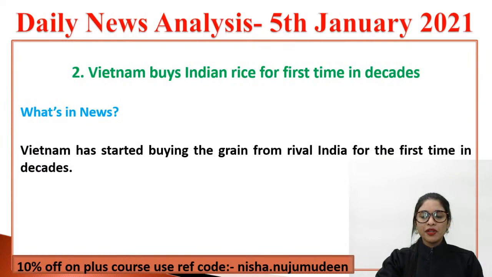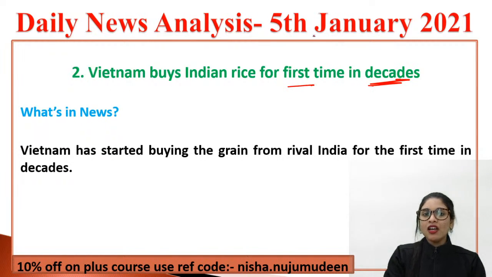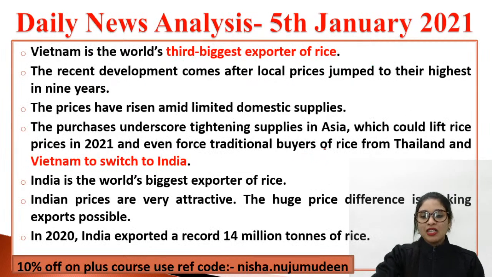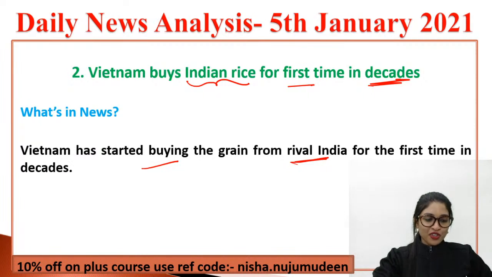The next tidbit of the day is Vietnam buys Indian rice for the first time in decades. Come on guys, look at this. For the first time in so many decades, Vietnam, because of their demand and shortage, had to buy Indian rice. We are the rival for them, but still they started buying grain from us for the very first time. See, that is karma, guys. It's like a boomerang. After so many years, again they came back to us, right? That's a kudos for us.